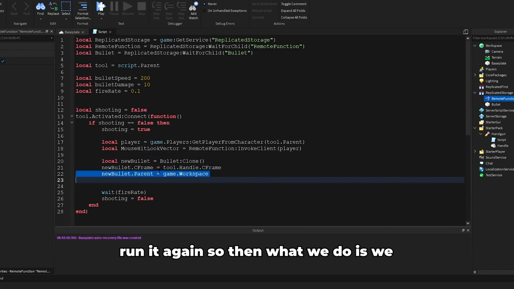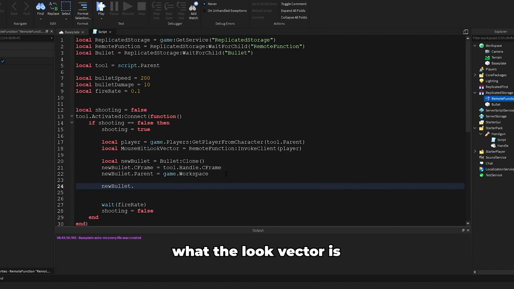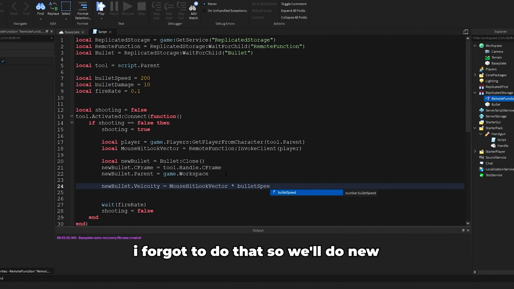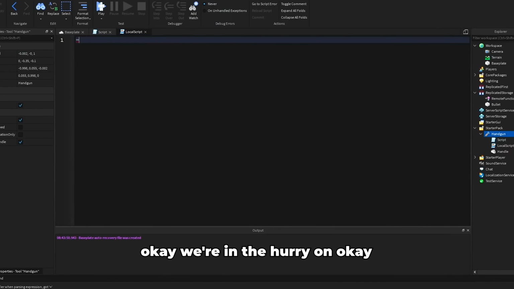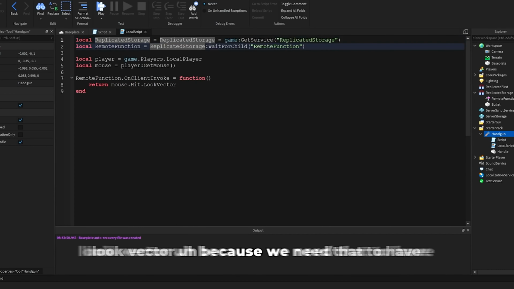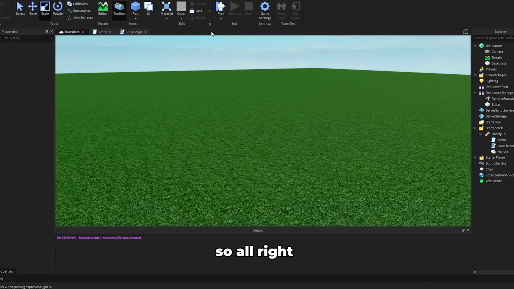You want to run it again, so then what we do is check what the look vector is, and I'm going to code that right now. Then we get a bullet, clone it, and put it right there. Also, when you set the velocity, I forgot to do it, so we'll do newBullet.Velocity equals mouse hit look vector times bulletSpeed. We're gonna hurry on. We get ReplicatedStorage. Here we're returning the look vector because we need that, so we want to actually shoot the bullet. Alright, that's pretty much that.